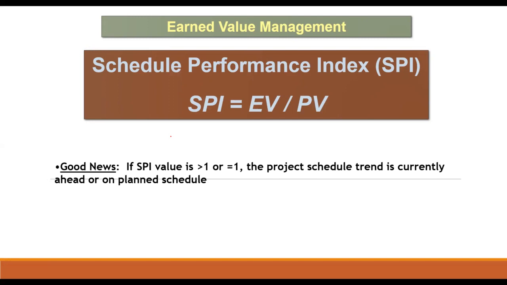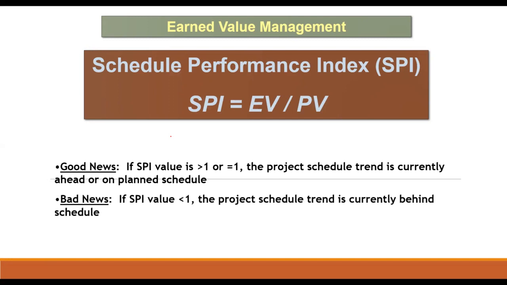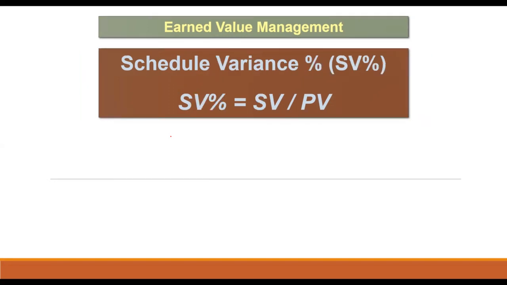That is, if the SPI value is greater than or equal to 1, the project is currently ahead of or on planned schedule. And the bad news, if the SPI value is less than 1, the project schedule trend is currently behind schedule.